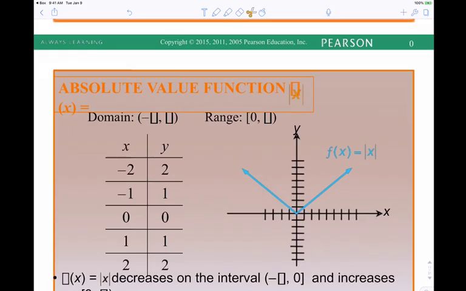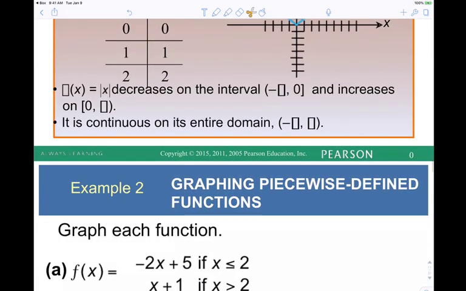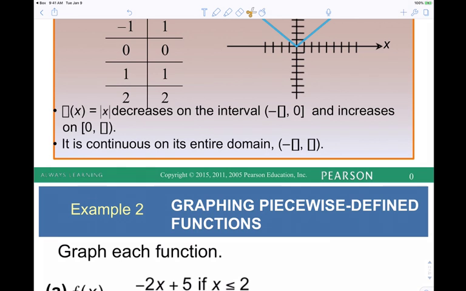All right, I'm going to move forward. So graph this function. It says negative 2x plus 5 if x is less than or equal to 2. Now, if we didn't have that x is less than or equal to 2, if we didn't have that second part, what would the graph be? It would be a line, right? What's the y-intercept? 5. What's the slope? Negative 2, right? So it would be a line with a slope of negative 2 passing through y equals 5.